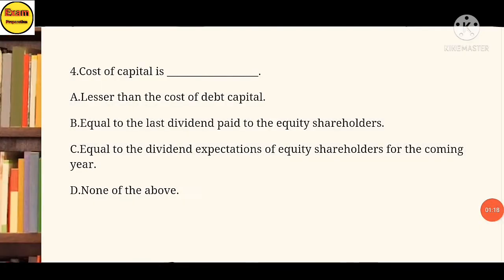Next. Fourth, cost of capital is blank. A. Lesser than cost of debt capital. B. Equal to last dividend paid to equity shareholder. C. Equal to dividend expectation of equity shareholder for coming year. D. None of the above. The answer is option D. None of the above.